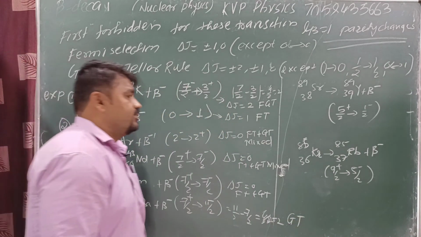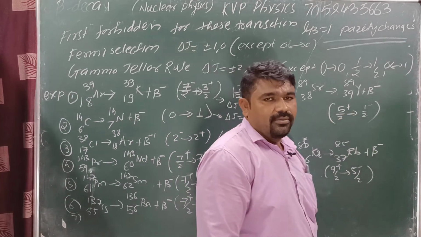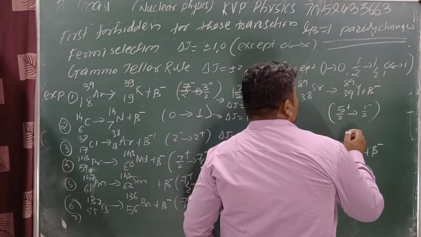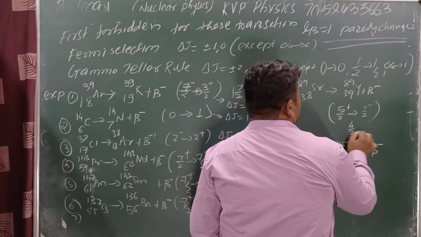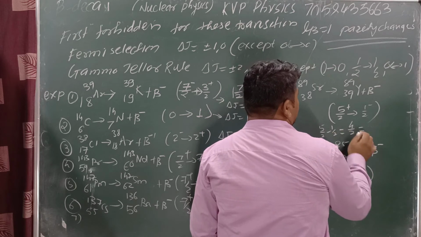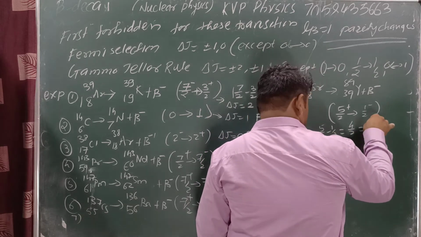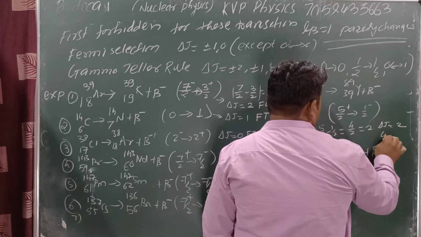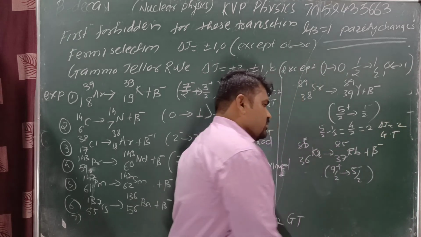Got it? Next, here 5/2 and 1/2. Parity change, first forbidden. 5 minus 1 is 4, so 4/2, which is equal to 2. Delta j is equal to 2. GT transition, only GT transition.